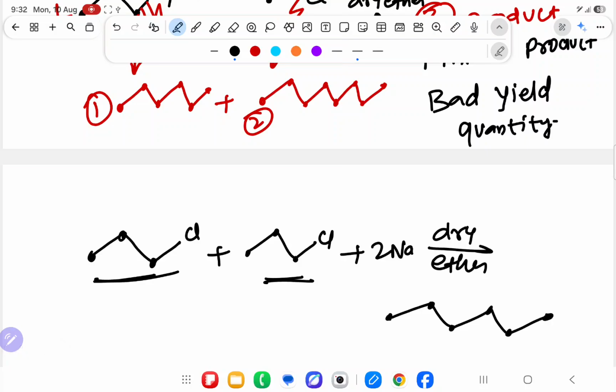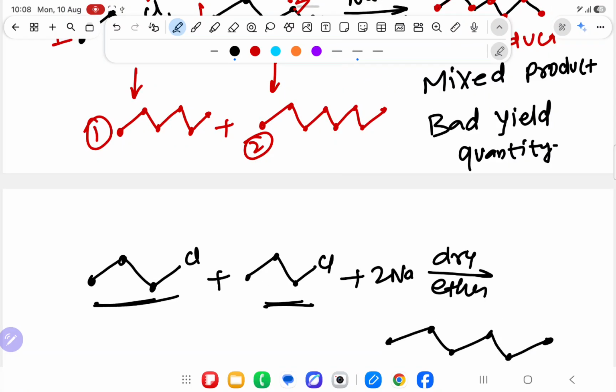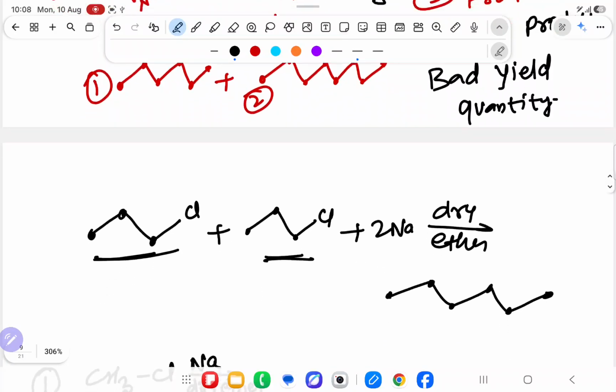Now I hope you understood something. Yes sir. Now we are going to do some questions. Then we will see how to produce CH4 and how to produce an odd number of carbons with good yield, because these two things do not come in the Wurtz family. Okay sirs? Now we will see some examples regarding the Wurtz family.